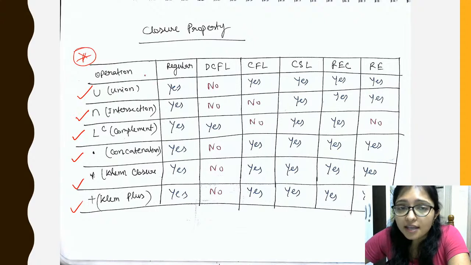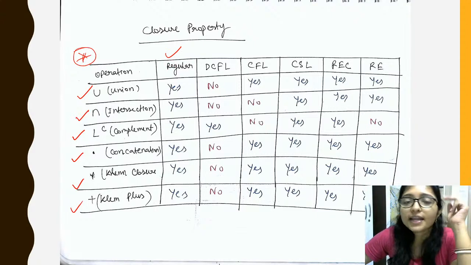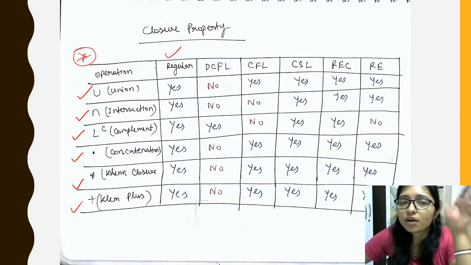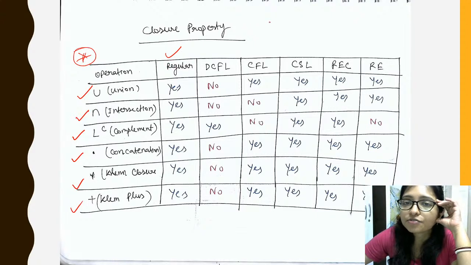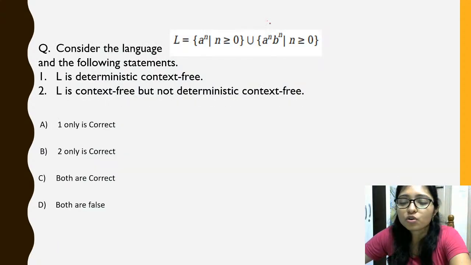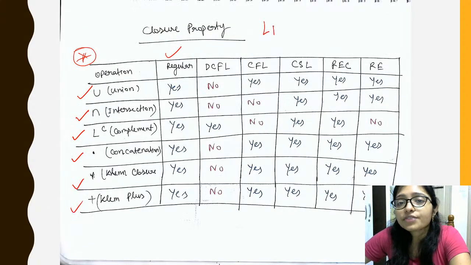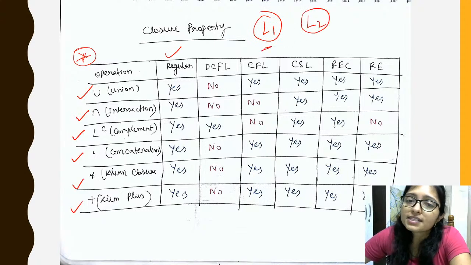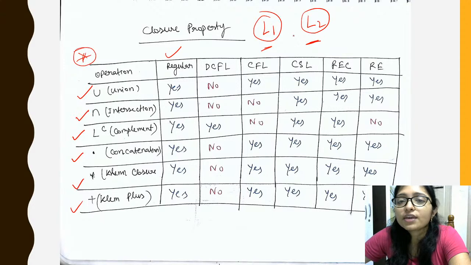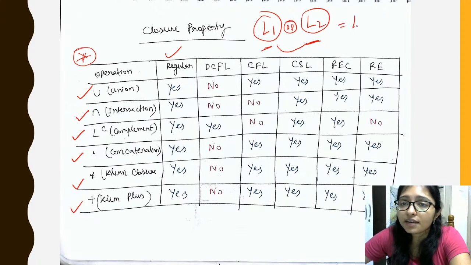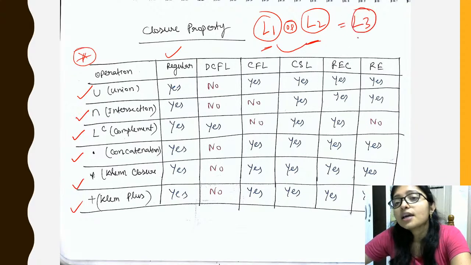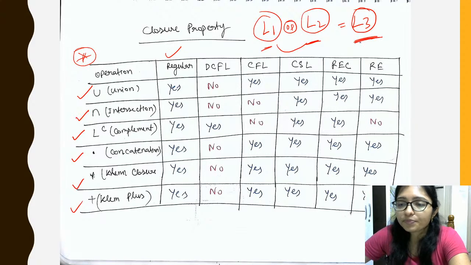Closure property means, if there is a language 1 and a language 2, and you do any operation on them, then if language 3 comes, what will it be, right?